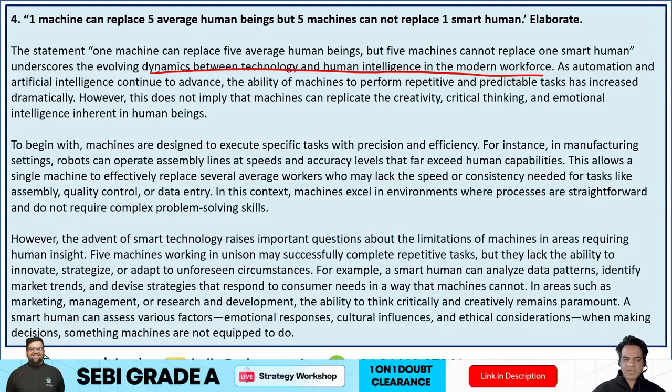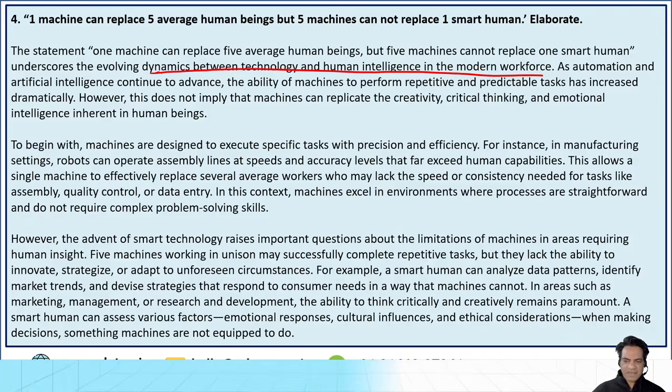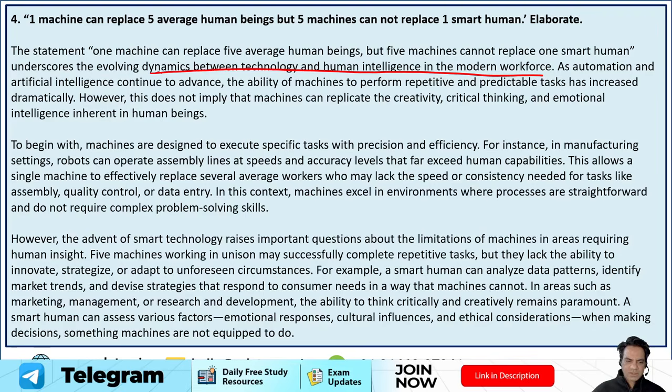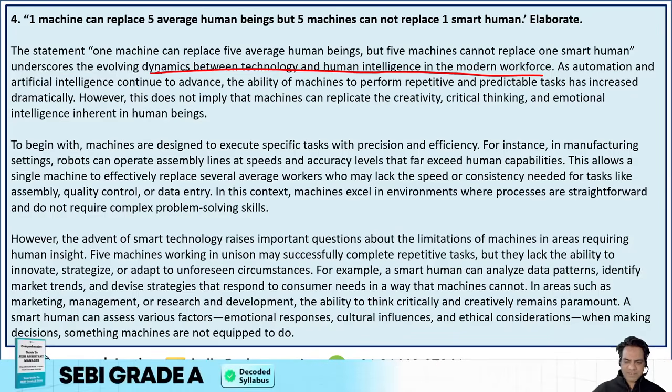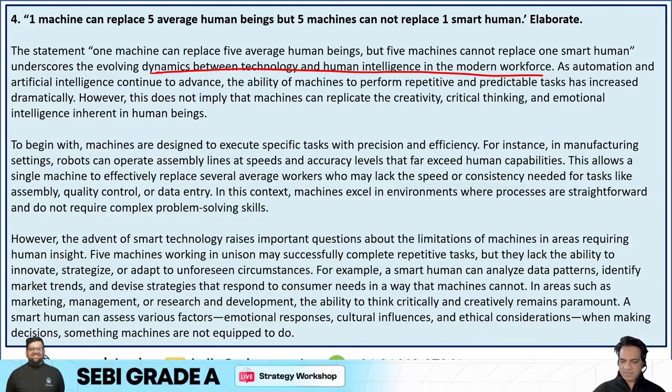However, the advent of smart technology raises important questions about the limitations of machines in areas requiring human insight. 5 machines working in unison may successfully complete repetitive tasks, but they lack the ability to innovate, strategize, or adapt to unforeseen circumstances. For example, a smart human can analyze data patterns, identify market trends, and devise strategies that respond to consumer needs in a way that machines cannot. In areas such as marketing, management, or research and development, the ability to think critically and creatively remains paramount. A smart human can assess various factors, emotional responses, cultural influences, and ethical considerations when making decisions, something machines are not equipped to do.